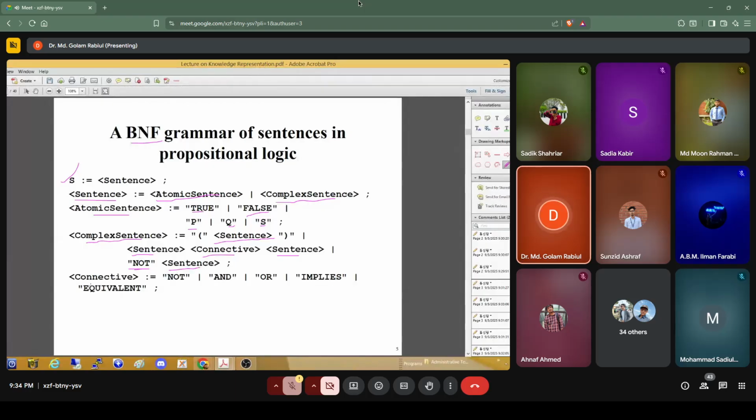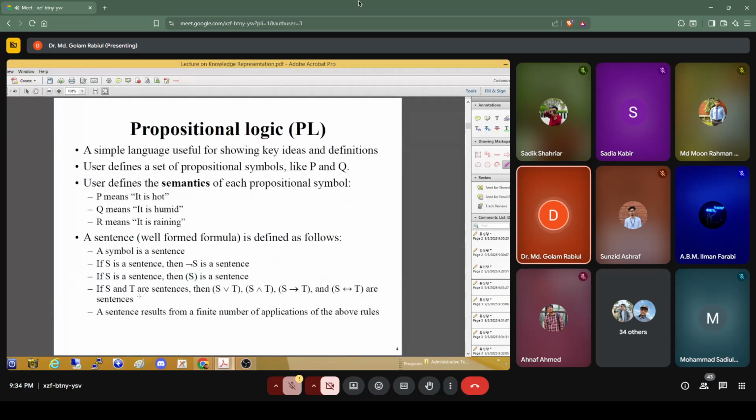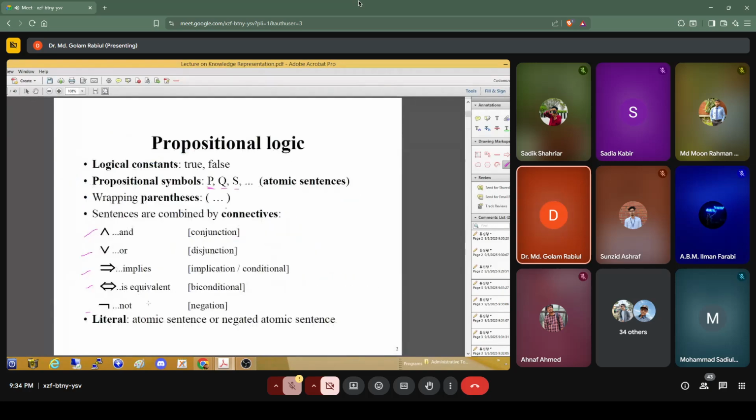So here connectives are, that means to connect several sentences, usually we use not, and, or, implies, equivalent, those signs. So I think we already know what these mean. For and, usually we use this symbol. For or, usually we use this symbol. For implies, we use this symbol. For equivalent, usually this symbol. And for not, usually we use this symbol. Okay.